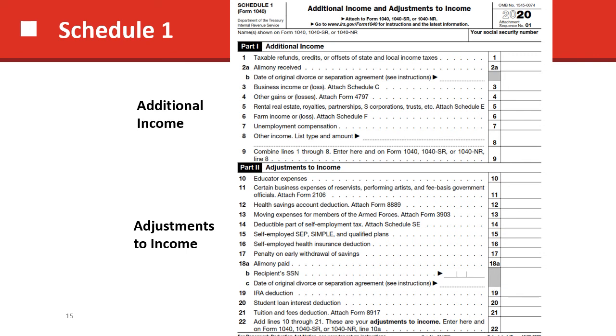Alimony paid is also an adjustment to income for the payor. And then you also get a deduction for an IRA on line 19. So if you open an IRA at a bank and you put money in yourself, not through your employer, you get a deduction on Part 2 of your Schedule 1, and that in turn affects your taxable income on your 1040.